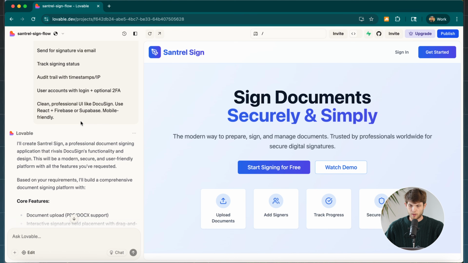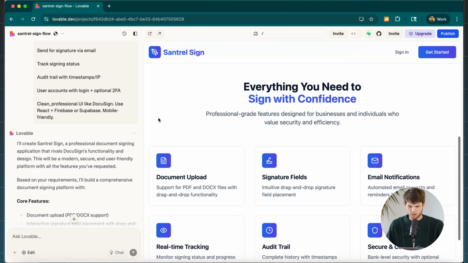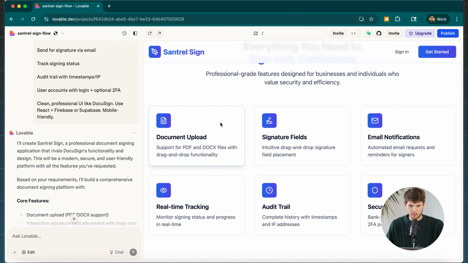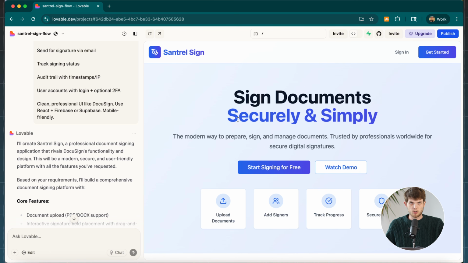Okay, and so after about 2 minutes, we have our first version that Lovable has created for us, and we can see just right off the bat, this looks pretty good. I mean, this looks like a legitimate document signing company software, and we can actually send this out and start using this and selling this. But there's some other steps that we have to do before we finalize it.